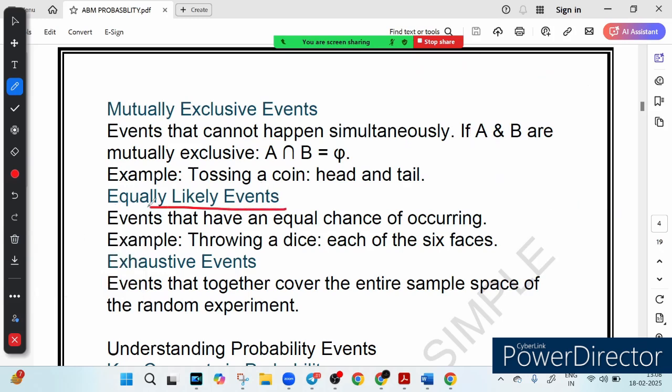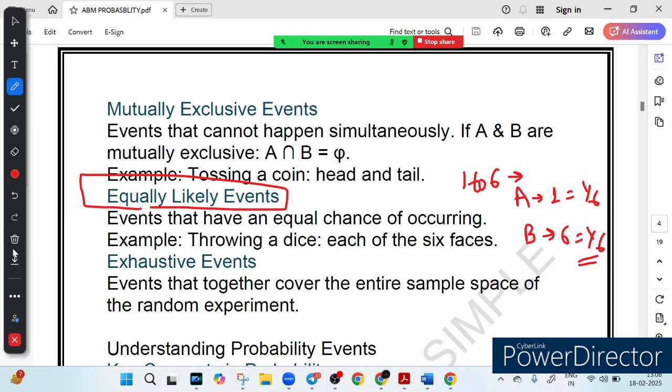Then we have something called equally likely events. So when all outcomes have equal chance, right? For example, you roll a dice, each number 1 to 6 has the same probability of showing up. Like if I say A is the probability that 1 will show up, which will be 1 upon 6. B is the probability that 6 will show up, this is also 1 upon 6. So we can see that the probability of each number occurring is the same, right? So they are called equally likely events.